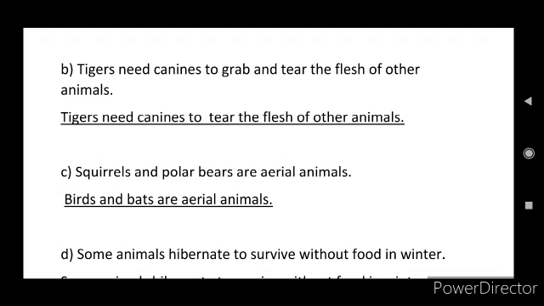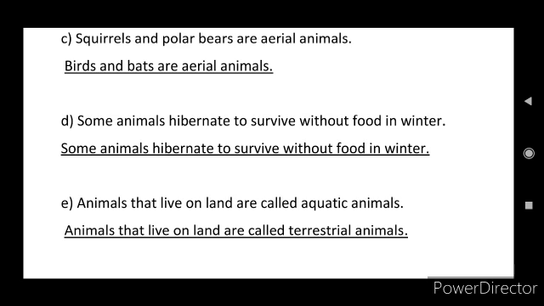And next, question C: squirrels and polar bears are aerial animals. This is an incorrect form, right? The correct form is: birds and bats are aerial animals because they spend most of their time flying.